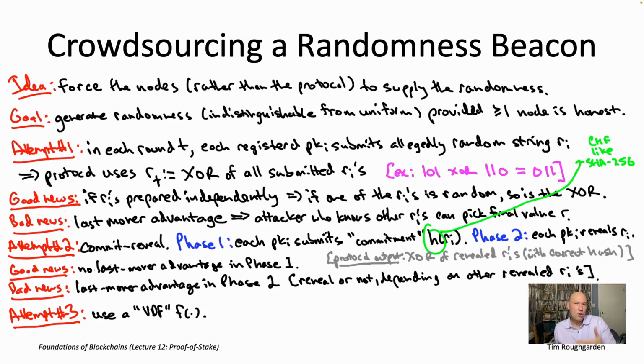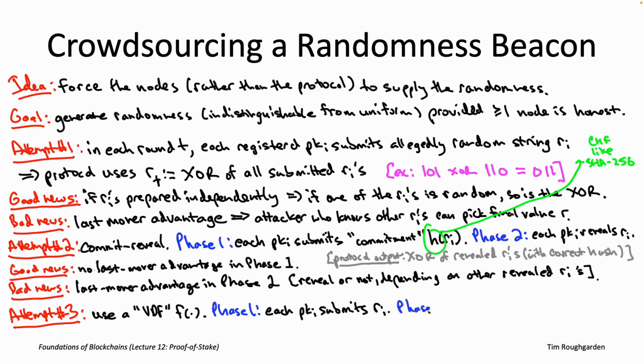Let me just show you what the structure of the protocol is going to be, assuming this magical cryptographic primitive I'm calling a VDF. This will also be a two-phase protocol. The first phase, honestly, is going to look just like our attempt number 1. We're just going to ask all of the owners of the public keys in the staking contract to contribute some string R sub I, which, if the node is honest, is going to be chosen more or less uniformly at random.